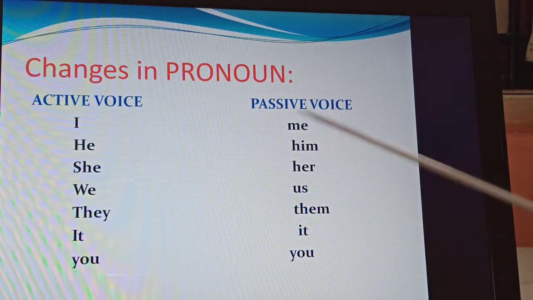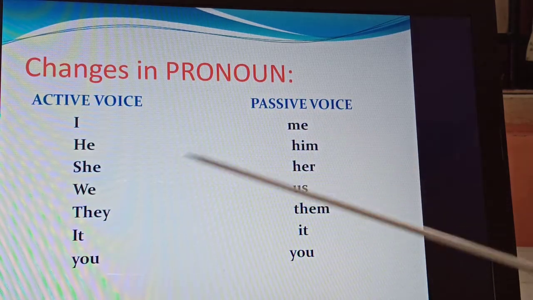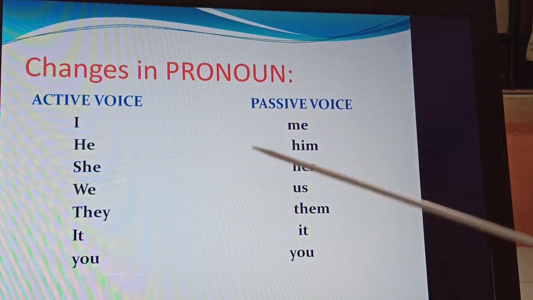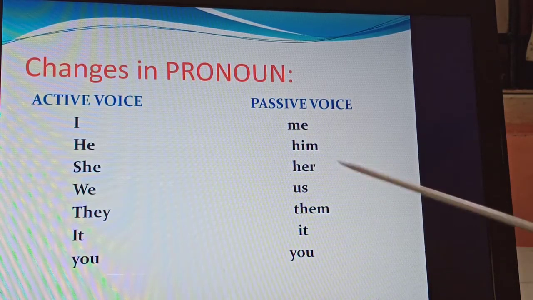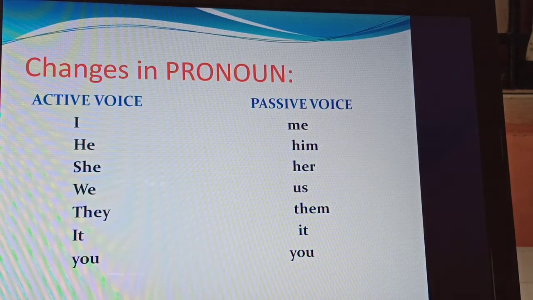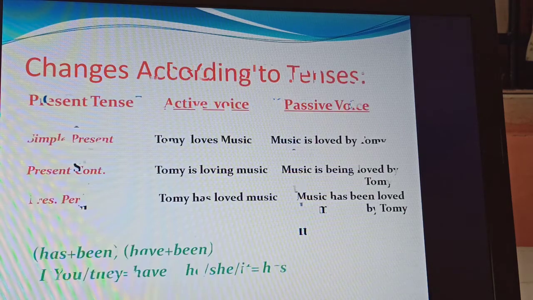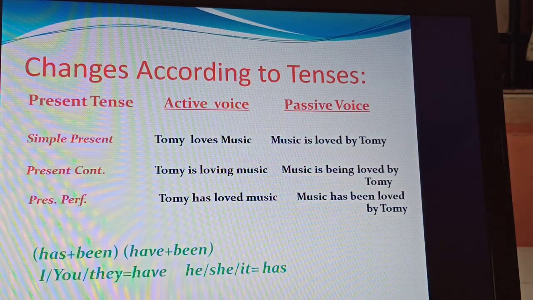A letter is being written by me. He is singing a song. A song is being sung by him. So like by him, by her, by us, by them, these are the changes in pronoun taking place. There are so many changes according to tenses.